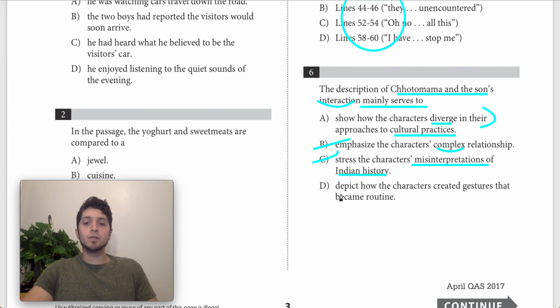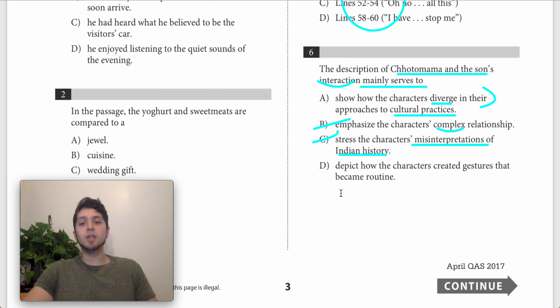D says it serves to depict how the characters curated gestures that became routine. So this is saying that this little exchange eventually became a routine between them, the gestures. We have no evidence for that. This is a one-off moment. It doesn't talk about how this became a routine, or suggest that it's likely to become a routine, so we can get rid of D. And that's going to leave us with answer choice A, which is our correct answer for question number 6.